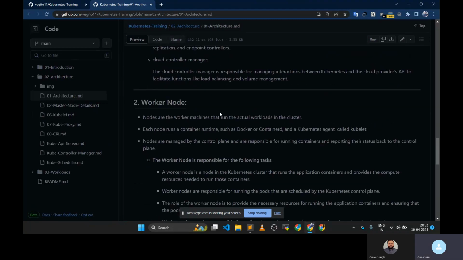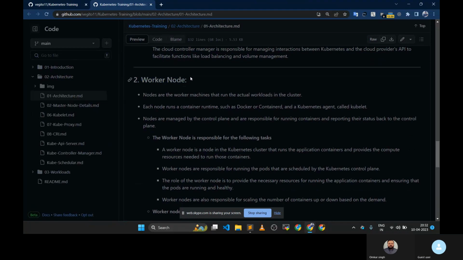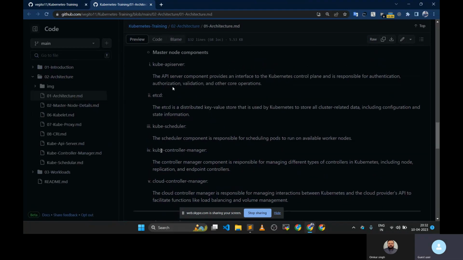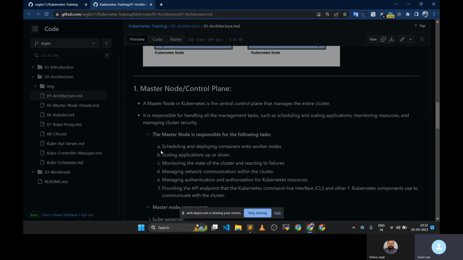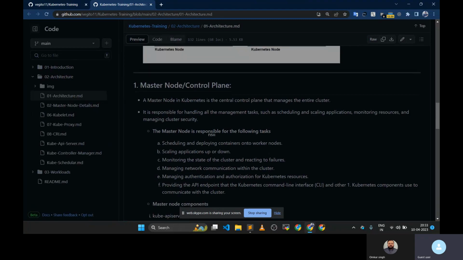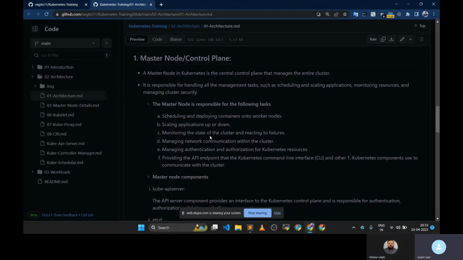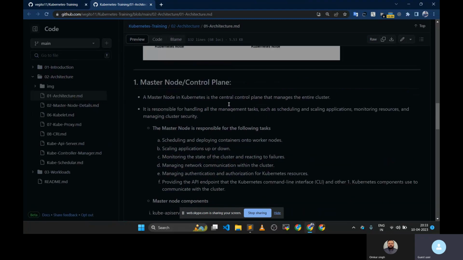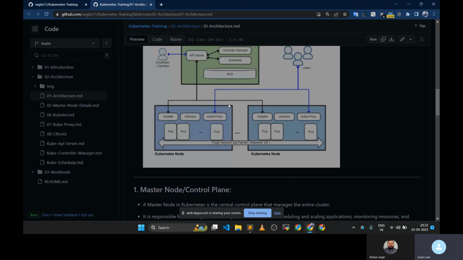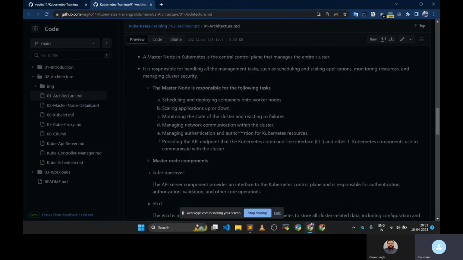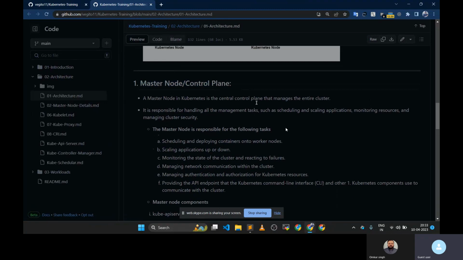And then there is a worker node. So these are the main two components. Now in the master node there are sub components. It is a central control plane that manages the entire cluster. So the master node manages everything. Its tasks are scheduling, scaling applications, monitoring resources, managing cluster security. These tasks are done by its subcomponents, like, as you said, scheduler, controller manager, API server. All those things are part of the master node which does all these activities.